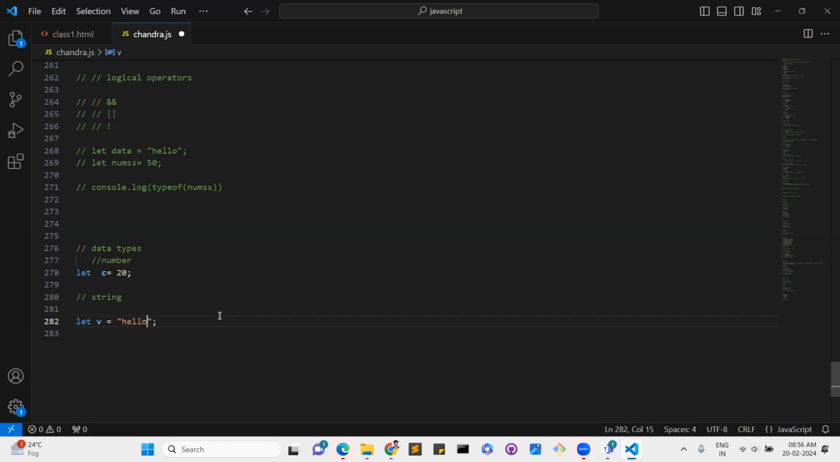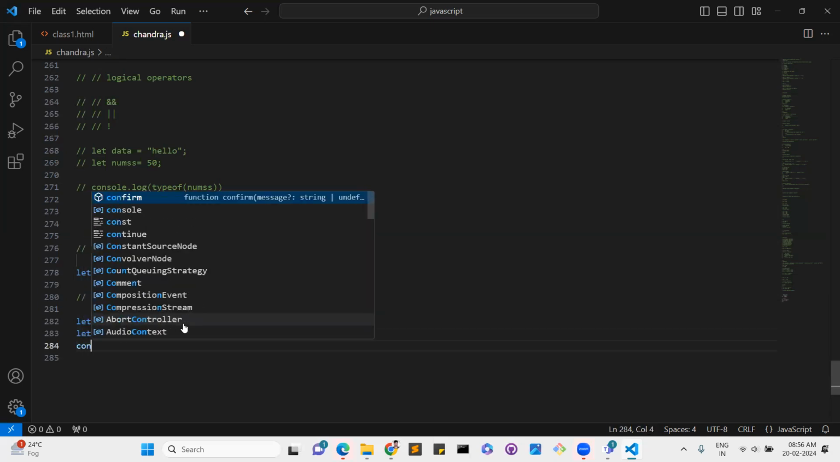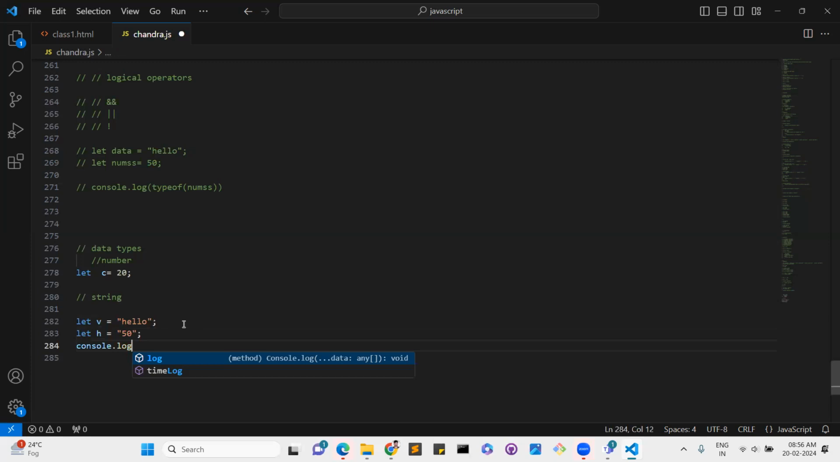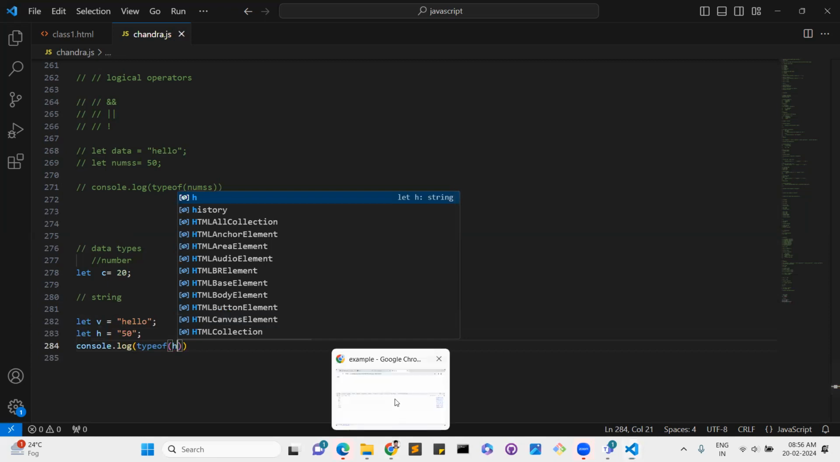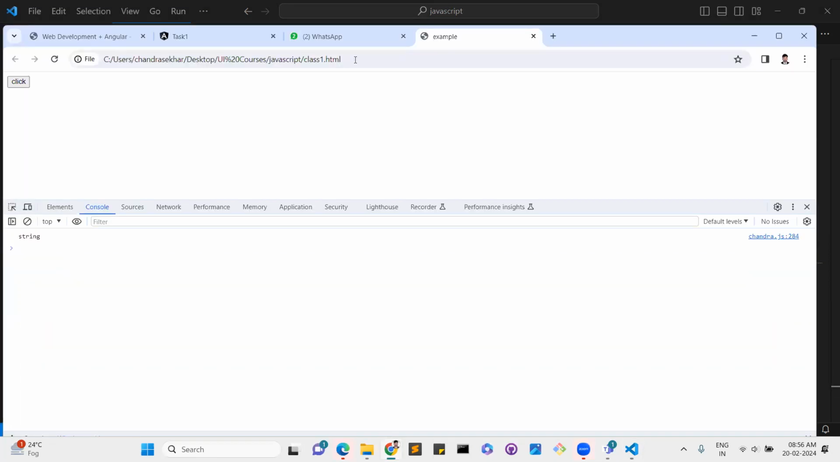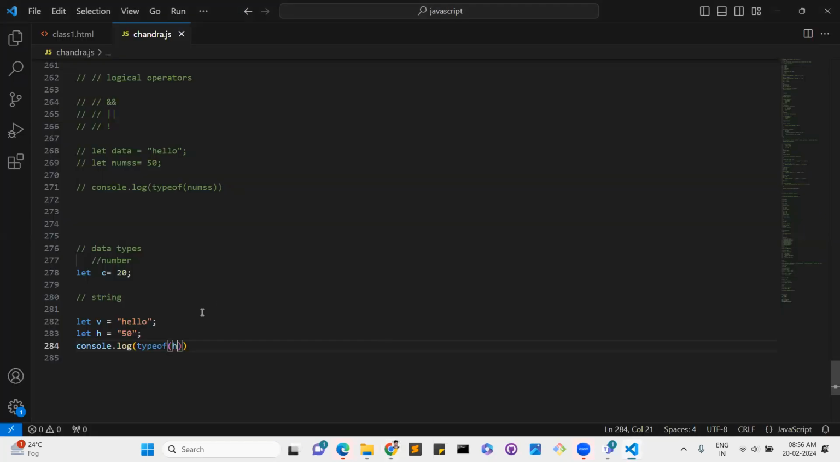For example, I added hello as well. Let match equal to some 50 as well. I discussed the typeof operator, so it will display the type, which means it's like this. See, that also will convert to string. So whatever data you add in the double quotes will convert to string. And let it equal to true or false. It is a boolean.